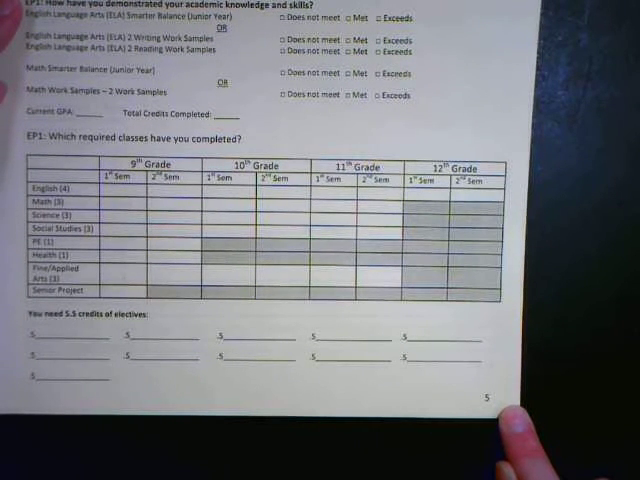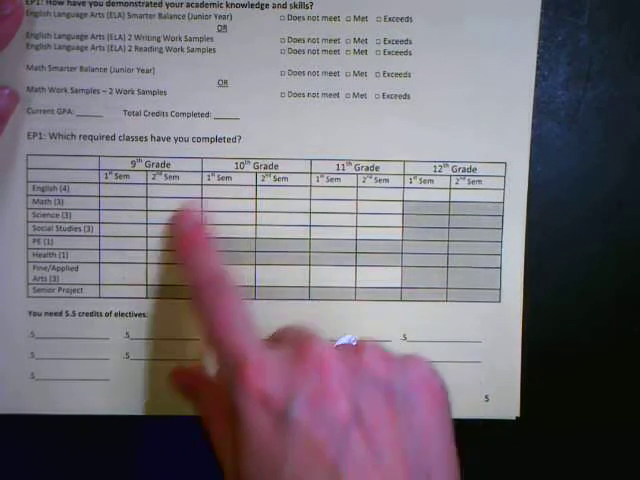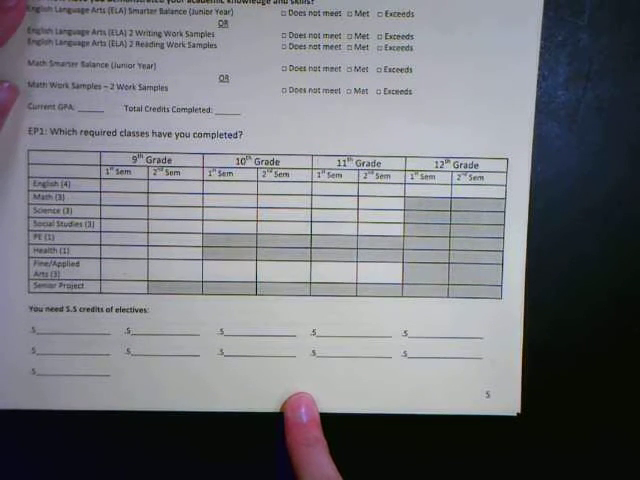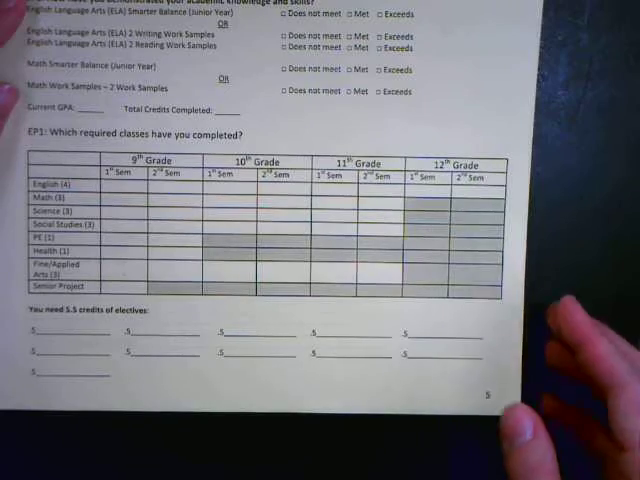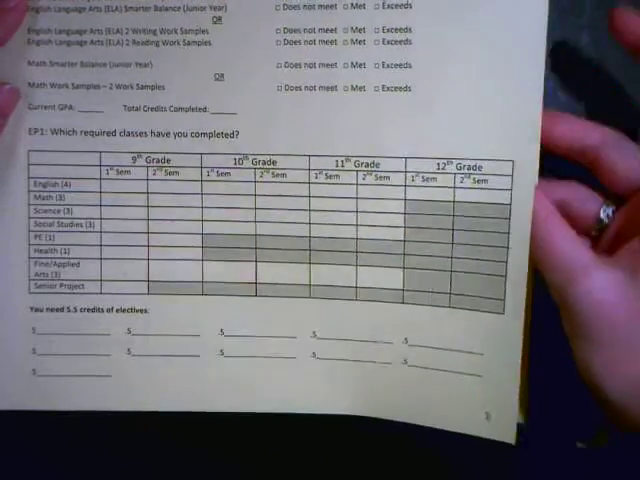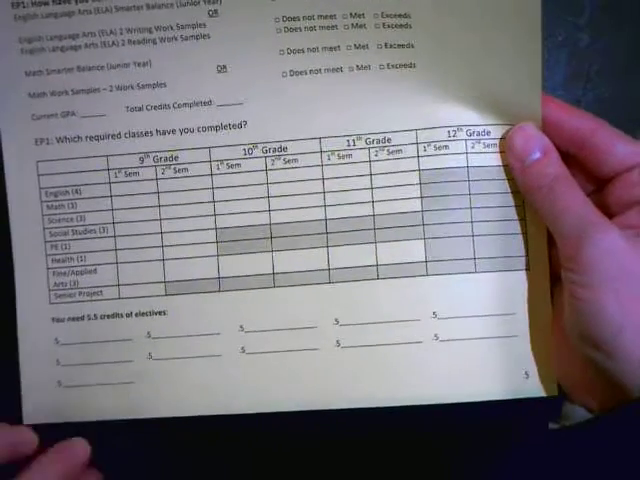So that would be like the arts classes, foods, auto, manufacturing, everything that you're taking outside of these required core classes. Once you have all those spaces filled up, you'll know that you have enough credits, elective credits, to graduate on time. Again, that's the bare minimum, so you can definitely do more than the required electives.